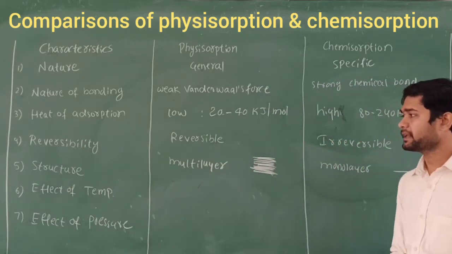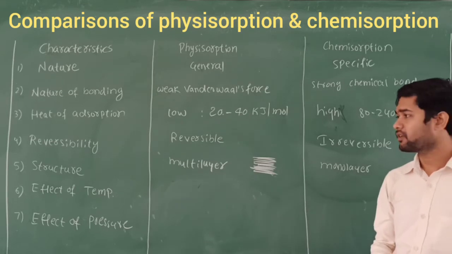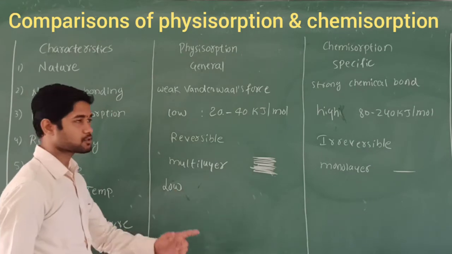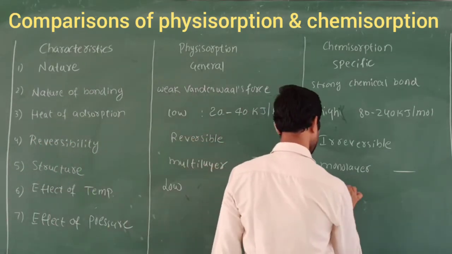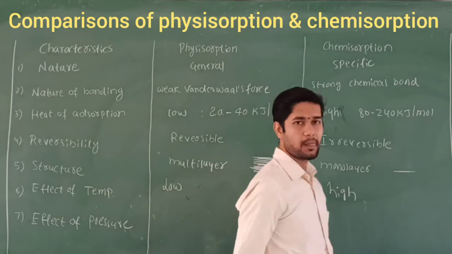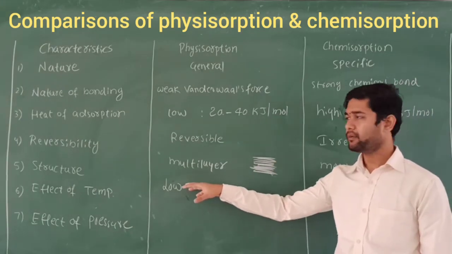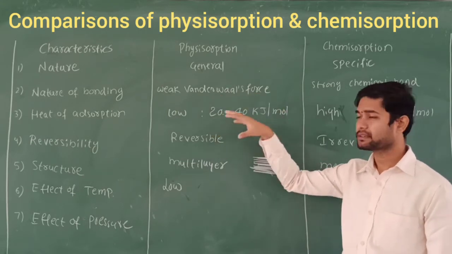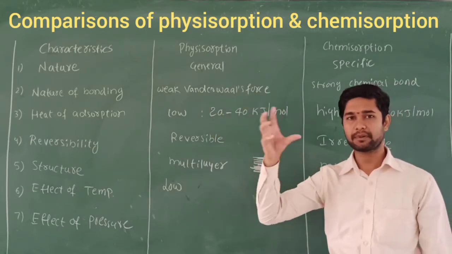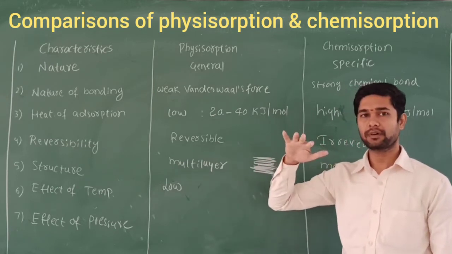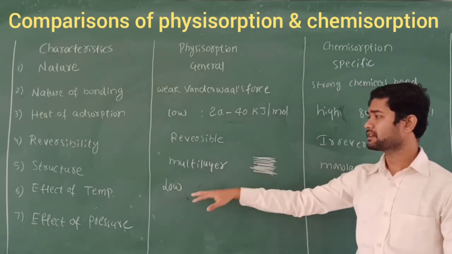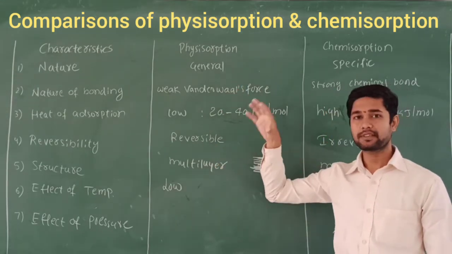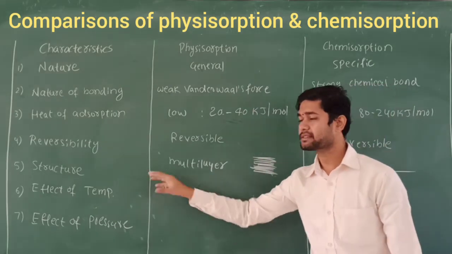And what is the effect of temperature on physisorption? Low temperature is always favorable for physisorption, whereas in chemisorption the effect of temperature is very high. Low temperature is favorable because of the weak van der Waals force: the heat of adsorption means heat is released here. So the effect of temperature is low, and the rate of formation of physisorption decreases with increase in temperature.